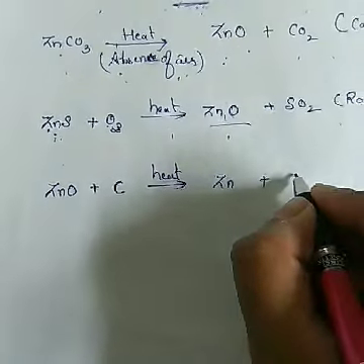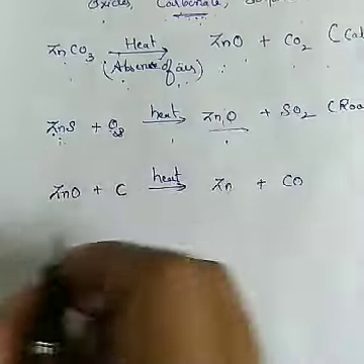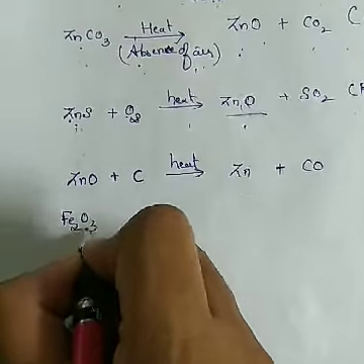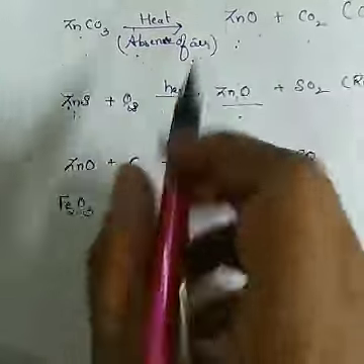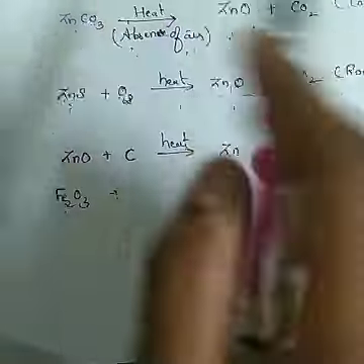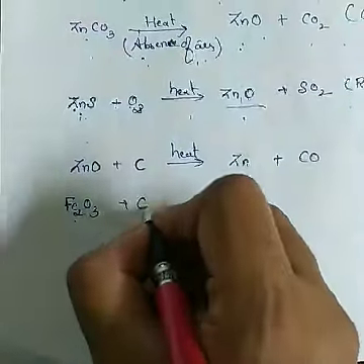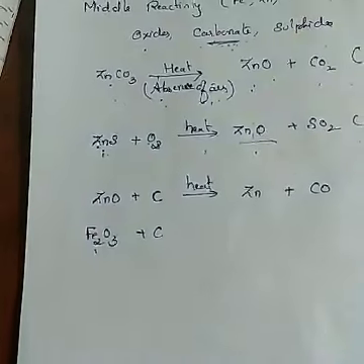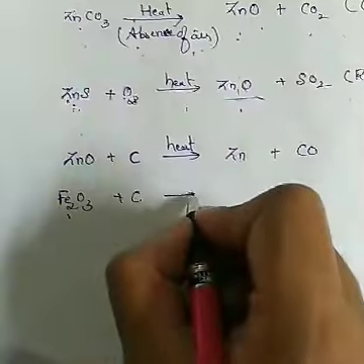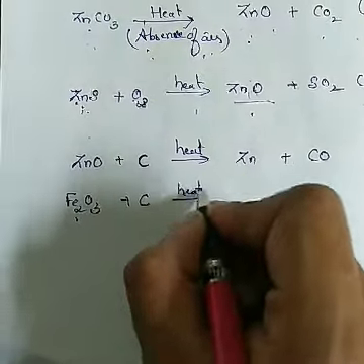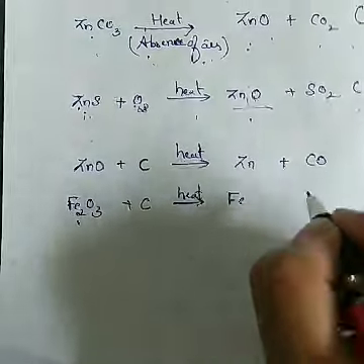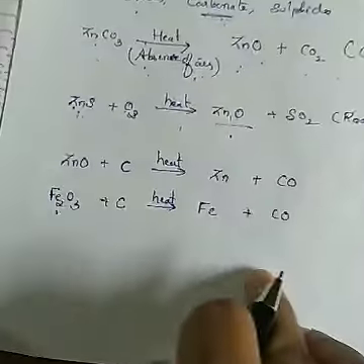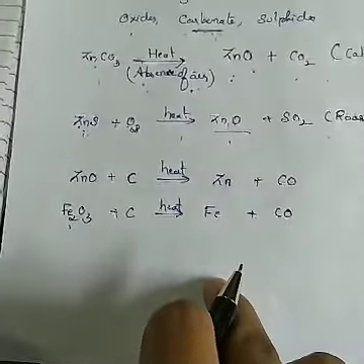plus carbon monoxide. Similarly, iron oxide, Fe2O3, can also be changed, because iron is also a metal of middle reactivity. It can be heated with carbon, and then it changes into iron plus carbon monoxide. This step is reduction.